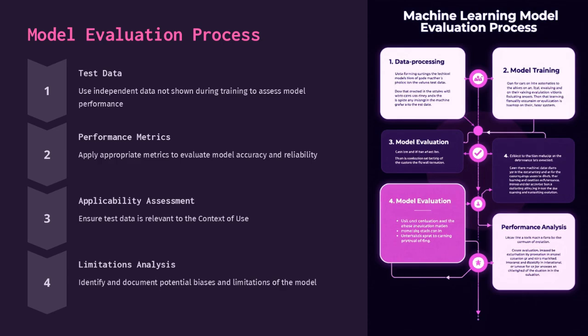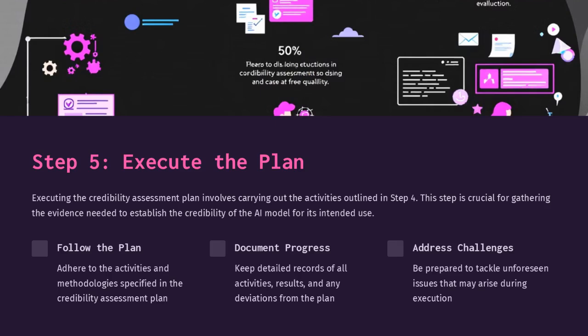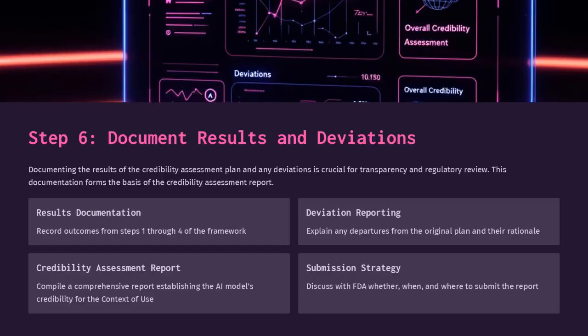or limitations. Executing the plan involves following the specified activities and methodologies, keeping detailed records of all activities, and being prepared to address any challenges that arise during execution. This step is crucial for gathering the evidence needed to establish the AI model's credibility. Documenting results and any deviations is crucial for transparency and regulatory review. Record outcomes from the framework steps, explain any deviations, and prepare a comprehensive credibility assessment report.